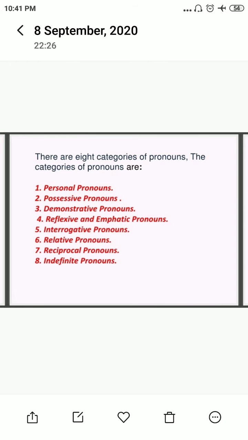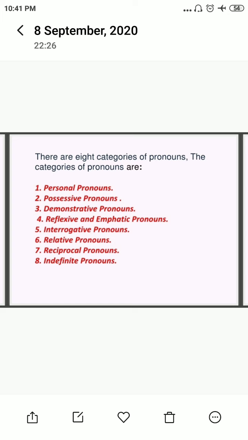There are 8 categories of pronoun. What are these categories? Number 1, personal pronoun. Number 2, possessive pronoun. Number 3, demonstrative pronoun. Number 4, reflexive and emphatic pronoun. Number 5, interrogative pronoun. Number 6, relative pronoun.